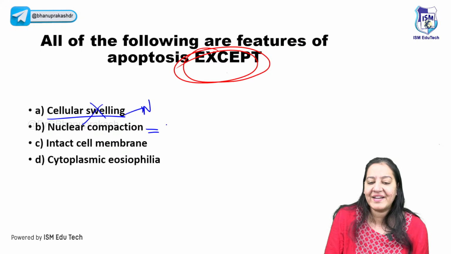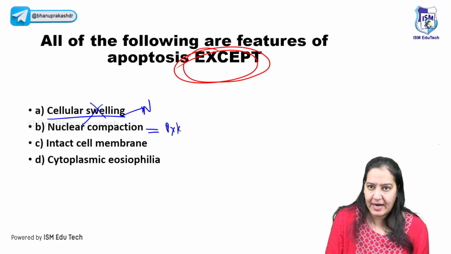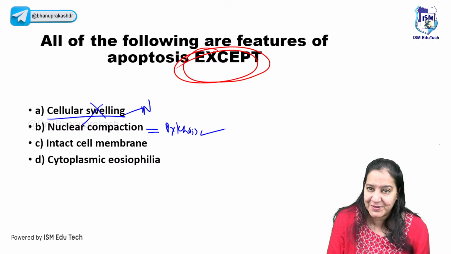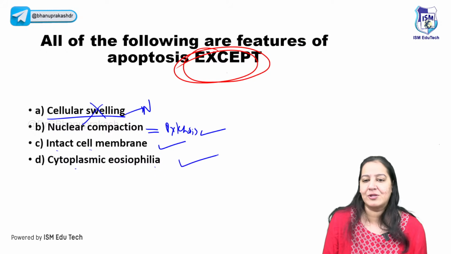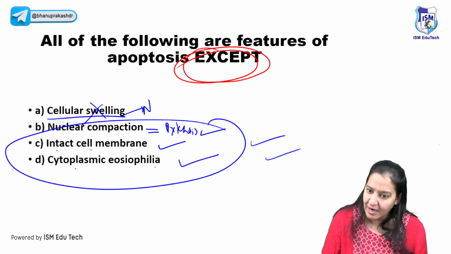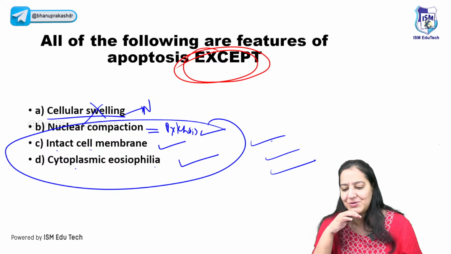Nuclear compactation is another name given to pycnosis. And I guess pycnosis happens in apoptosis. Intact cell membrane also happens. And cytoplasmic eosinophilia also happens. So the remaining 3 options happen in apoptosis. But the first one does not happen. So I will go with A.